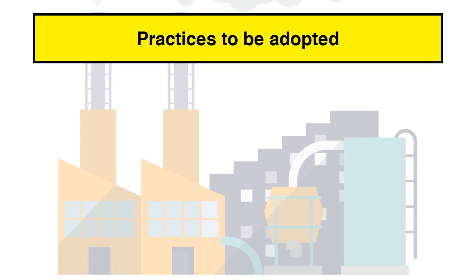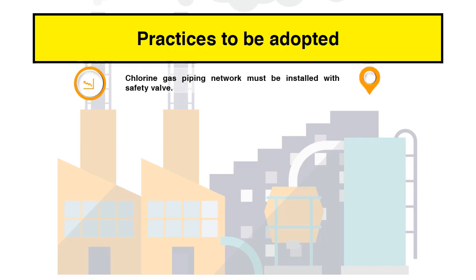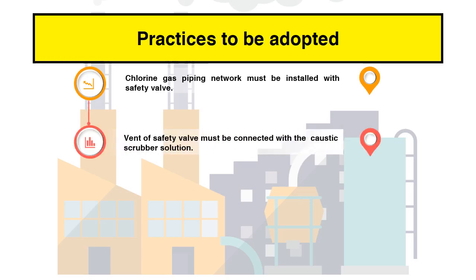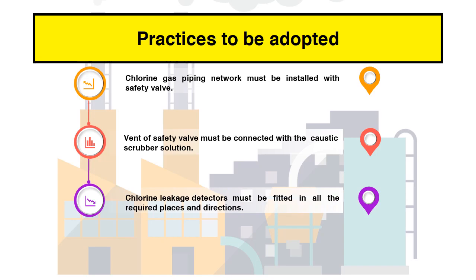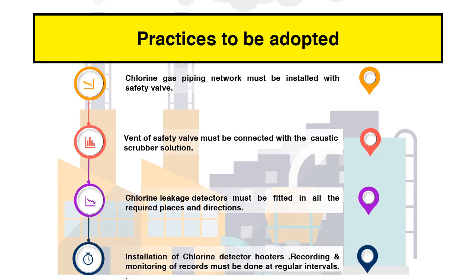As per the safe practices, chlorine gas piping network must be installed with safety valve. Vent of safety valve must be connected with the caustic scrubber solution. Chlorine leakage detectors must be fitted in all the required places and directions. Installation of chlorine detector hooters, recording and monitoring of records must be done at regular intervals.